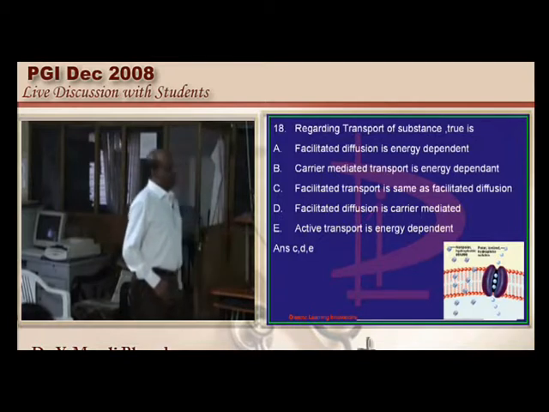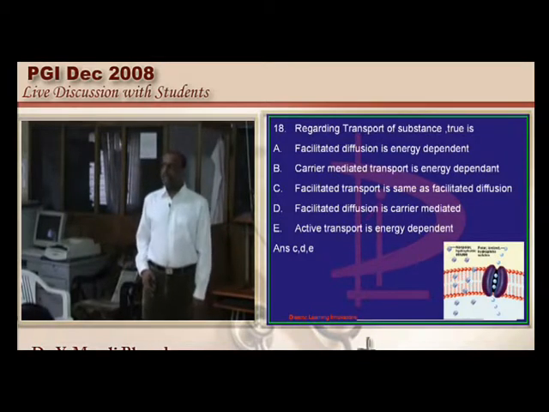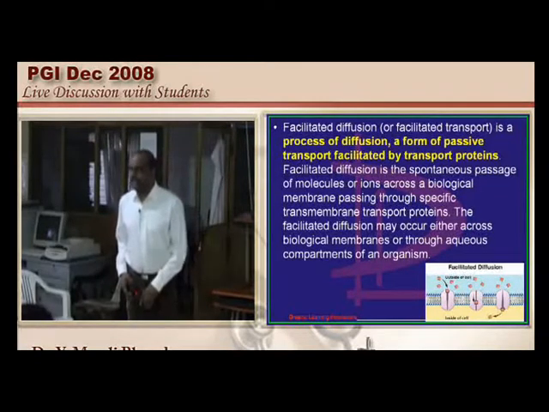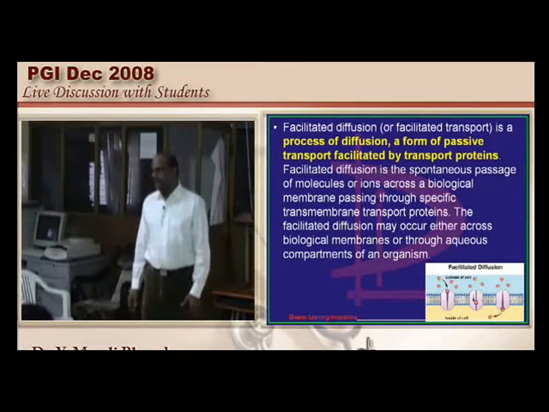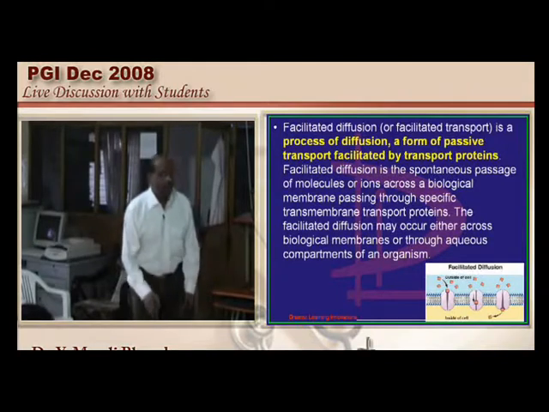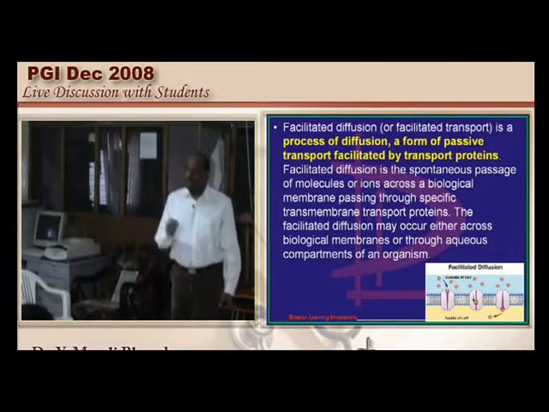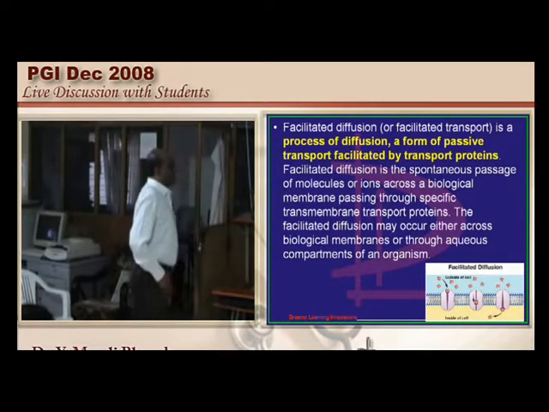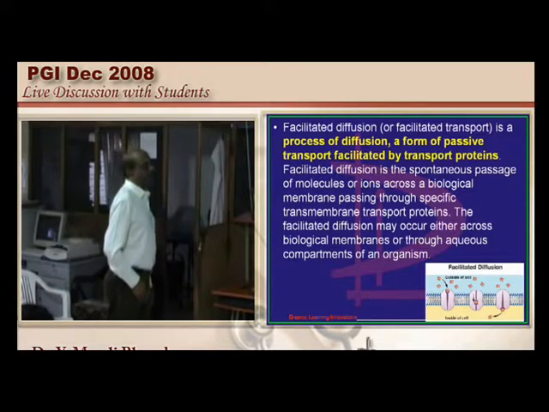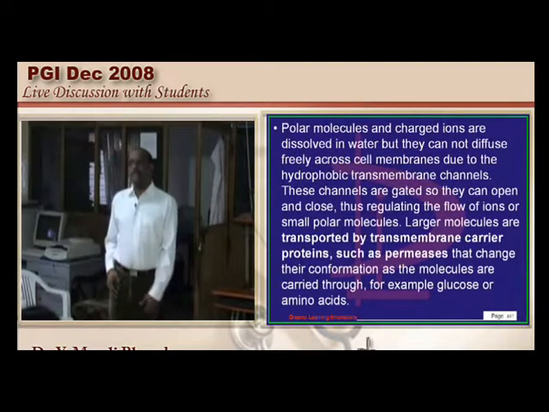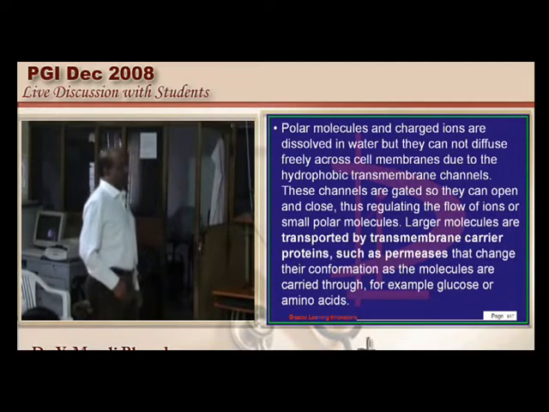Now let us talk about facilitated diffusion. What is the difference between active transport, simple diffusion and facilitated diffusion? Active transport is a process that requires ATP and energy. Facilitated diffusion does not require ATP, is the point of interest and issue in this question. It is not dependent on energy. So the statement that carrier mediated transport, facilitated diffusion, is energy dependent is a wrong statement. That it is not energy dependent is a true statement, is what needs to be remembered.